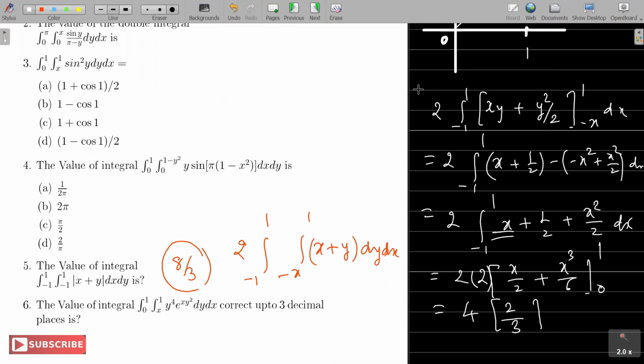You can check and we can go ahead. So the answer is e minus 2 by 3. Or if you convert it into decimals, up to 3 decimal places, it's 0.239.